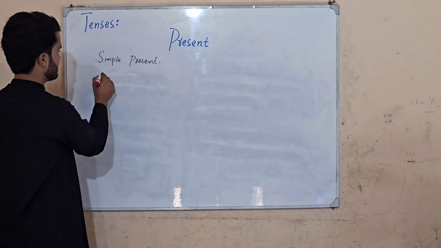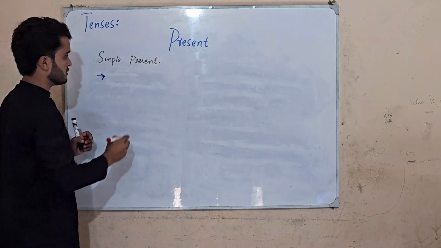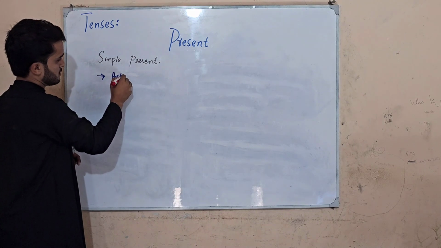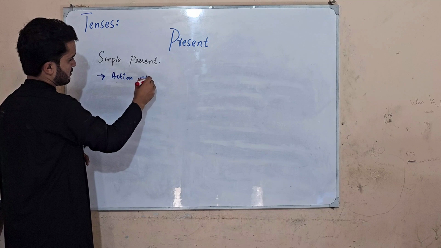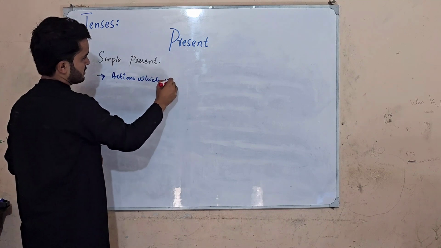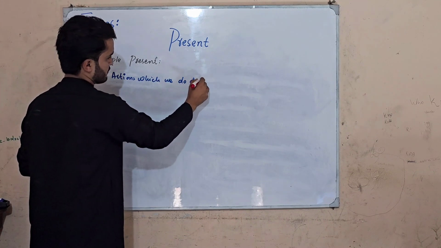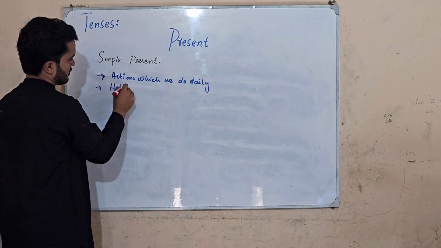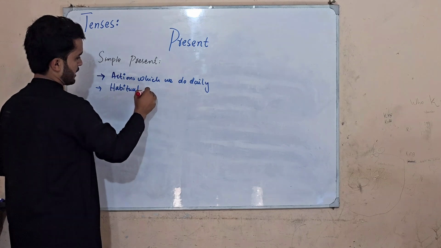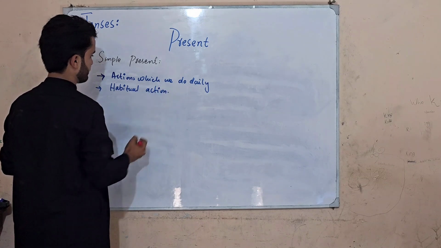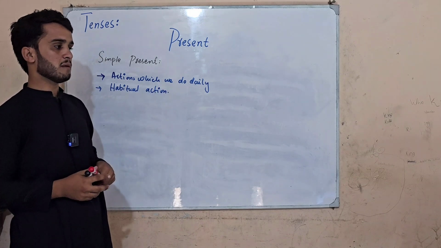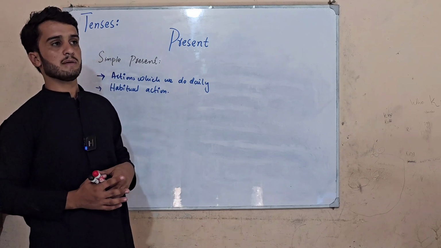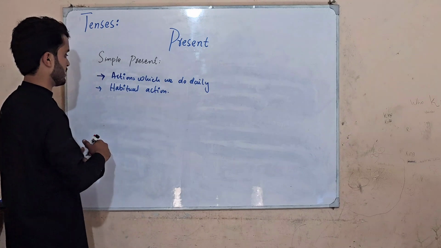Generally we can say that the present simple tense shows the actions which are done on a daily basis, or habitual actions, repeated actions, or actions which are regularly done on a regular basis. Maybe it is on a daily basis, monthly basis, weekly basis, or yearly basis, whatever we are proclaiming regarding that.